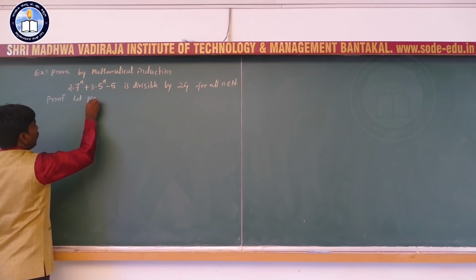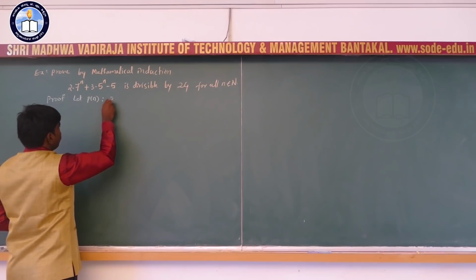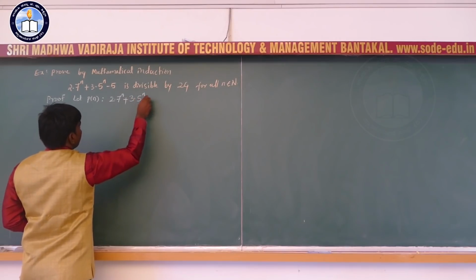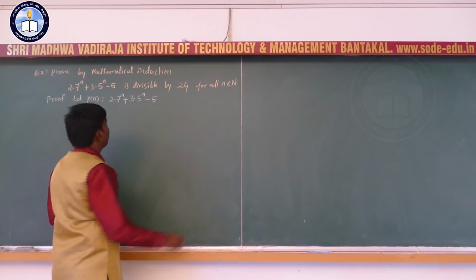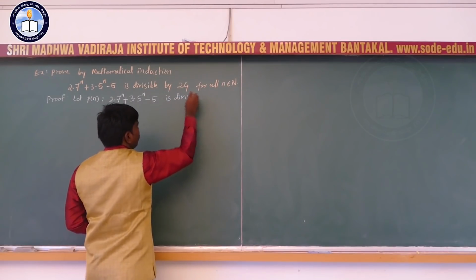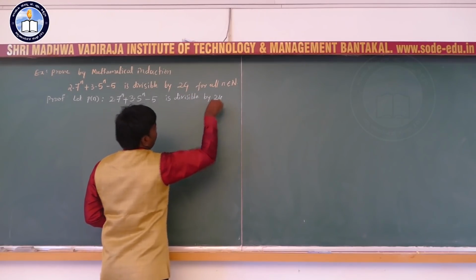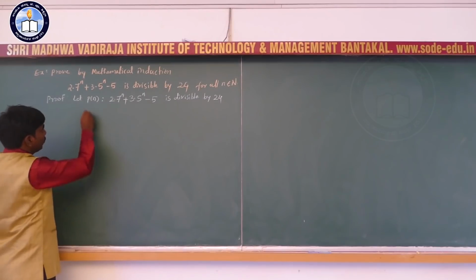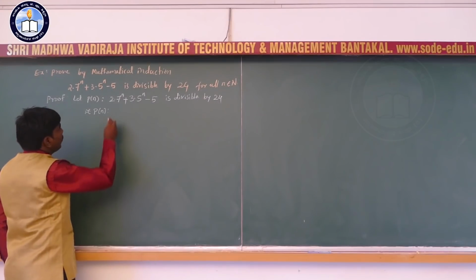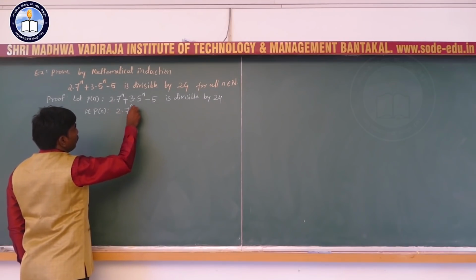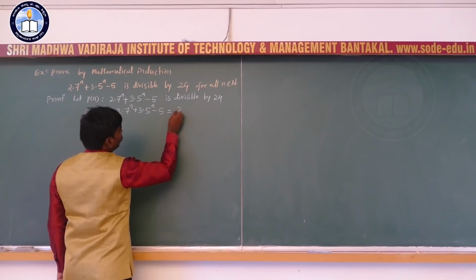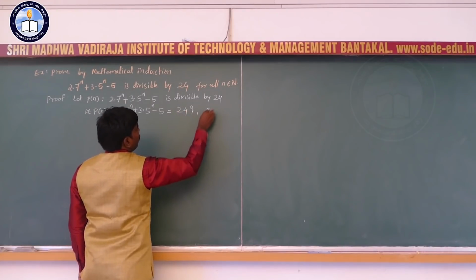Let P of n be: 2 into 7 raised to n plus 3 into 5 raised to n minus 5 is divisible by 24. That is, there exists an integer q such that P of n is 2 into 7 raised to n plus 3 into 5 raised to n minus 5 equal to 24q, where q is an integer.